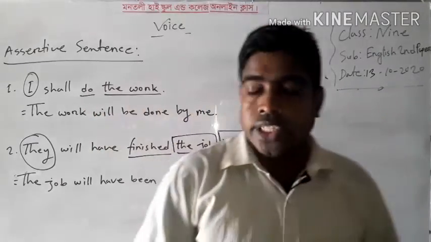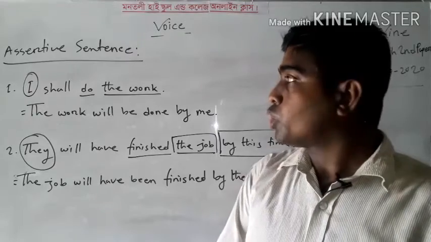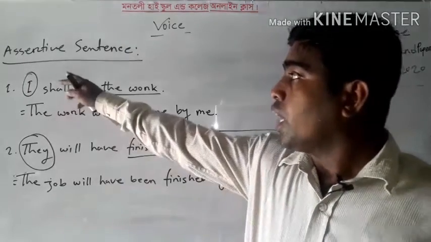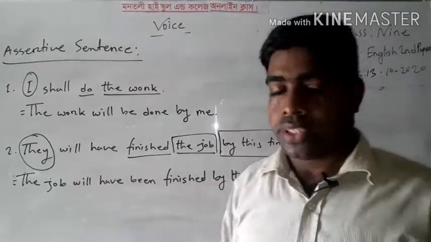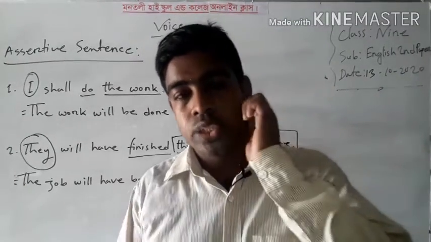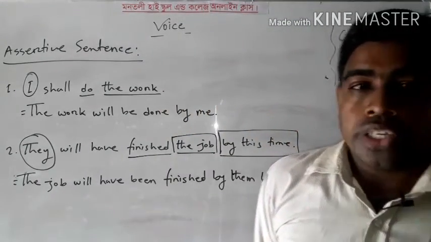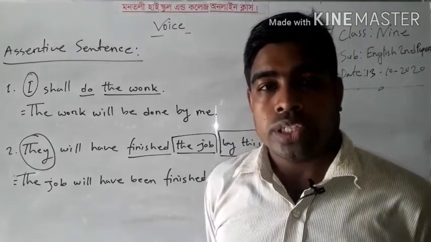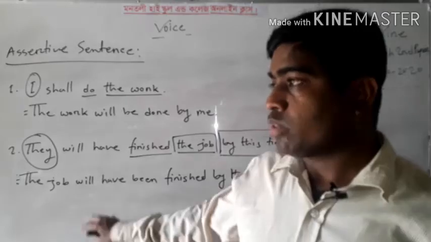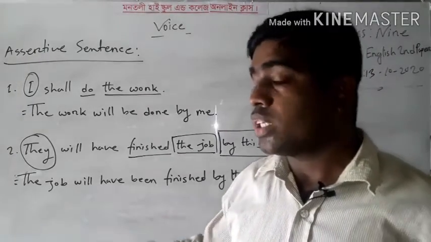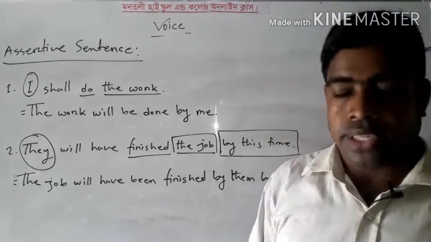Okay, my dear learners, I think you are clear about the voice tense, and today we have gone through assertive sentences, and I have already given two examples. I think you are clear about the sentences. And as you have already read the golden rules of voice tense and the diagram of voice tense, I think you are clear about how we can use the auxiliary verb in voice tense and how we can apply the golden rules of voice tense in assertive sentences.